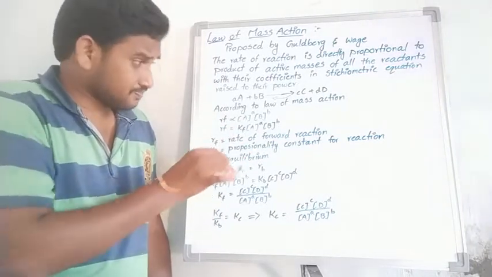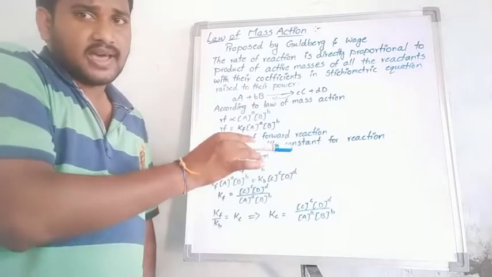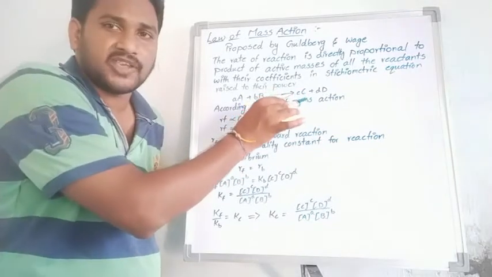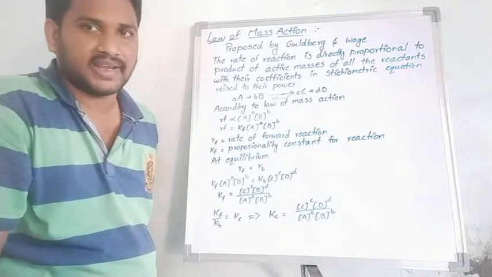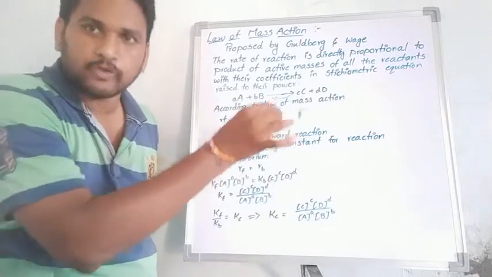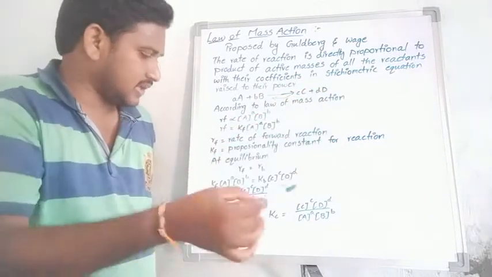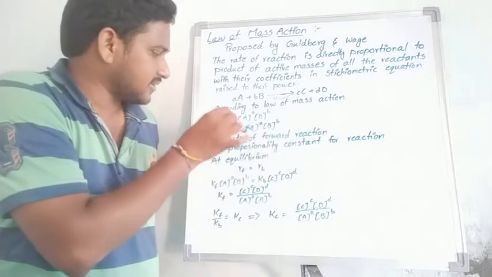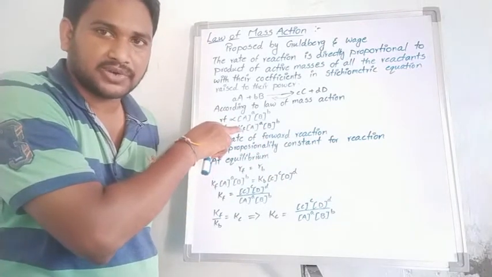Next one, again, the rate of the backward reaction. Students, Rb is directly proportional to the concentration of C raised to the power c into the concentration of D raised to the power d. That means capital C raised to the power c and capital D raised to the power d. That is the backward reaction. In the same manner, Rb is equal to Kb.